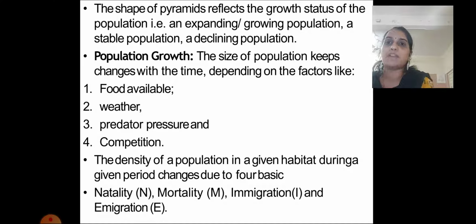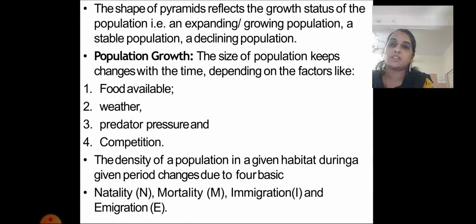The shape of the pyramid reflects the growth status of the population, that is, an expanding or growing population, a stable population or a declining population. If the pyramid is growing, then it is a growing population. If it is not growing, it is a stable population. And if it is declining, that means it is a declining population.